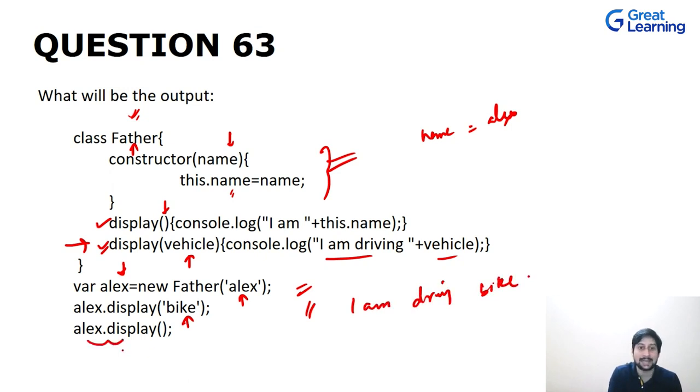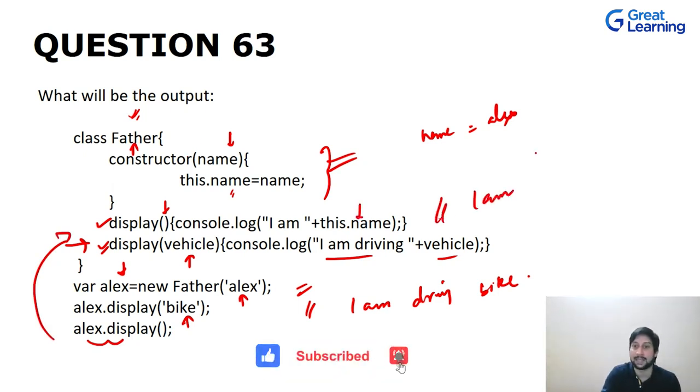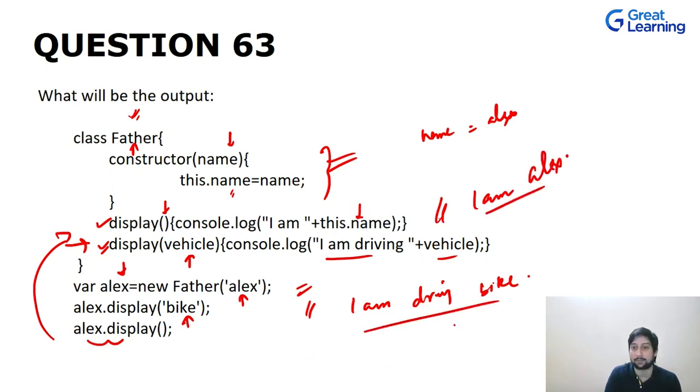Okay. Now Alex dot display. Whenever you're calling this function, that is display, in traditional overloading, this should have been called and you should have got the output as I am, and this dot name refers to the current object and the name is Alex. So this is the output that you should get. I am driving bike. So now what happens in this, when we are calling this display method again, that this second display method, in traditional system or traditional overloading, we might be thinking, okay, this function will be called, right?